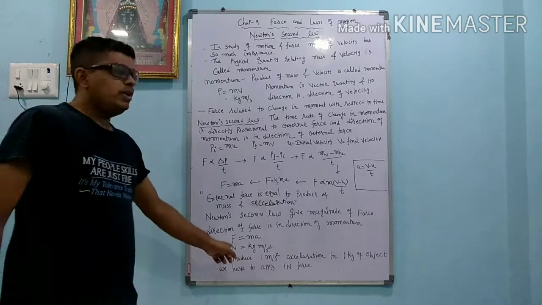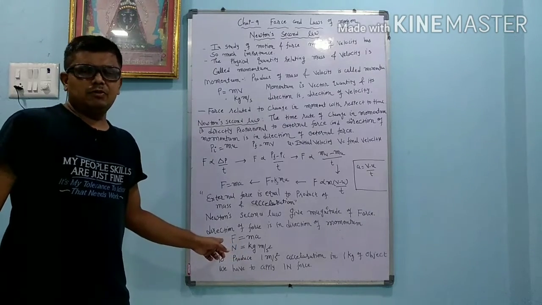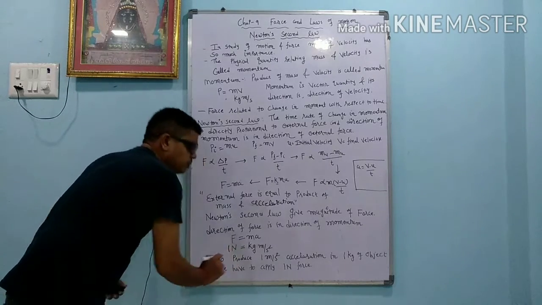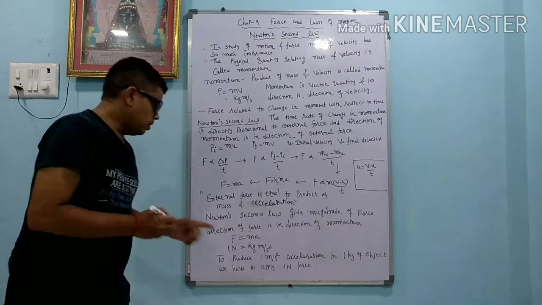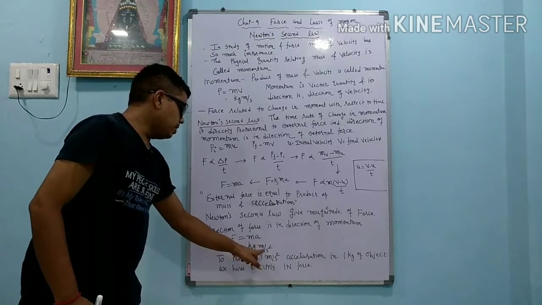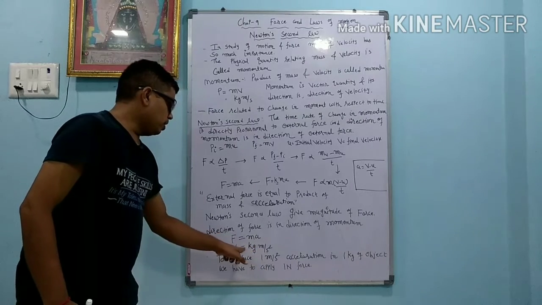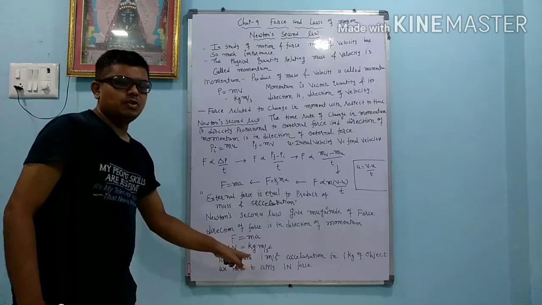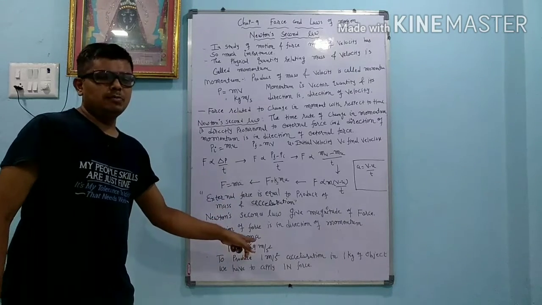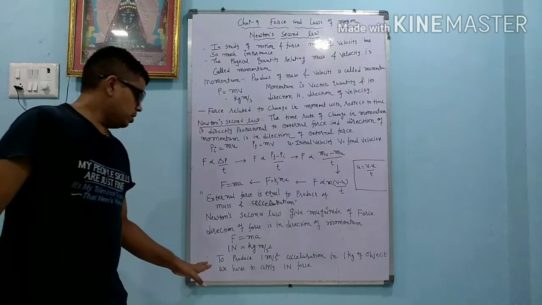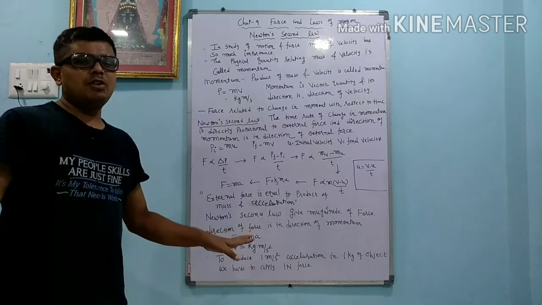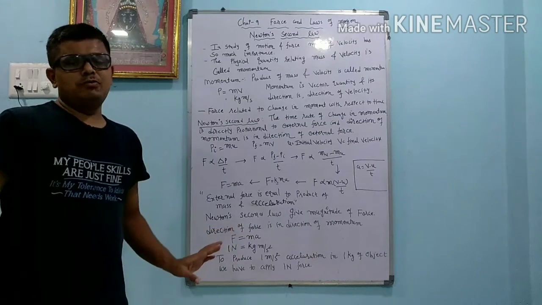Now we are going to find the unit of force. The force unit is Newton, so we can write 1 Newton. Instead of force we are adding Newton: F equals 1 Newton. M is mass, that is kilogram, and a we can write as meter per second square. So 1 Newton equals kilogram into meter per second square. So it has two units: one is Newton and the other is kilogram into meter per second square. In short, to produce 1 meter per second square acceleration in 1 kilogram of object, we have to apply 1 Newton force.